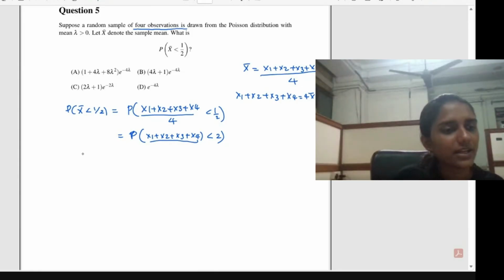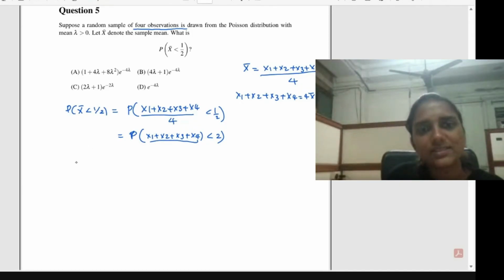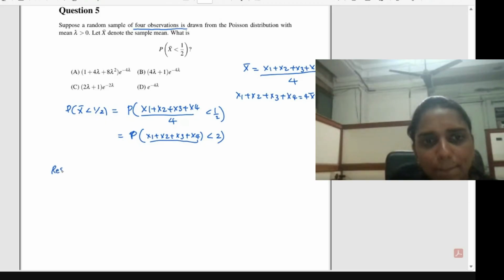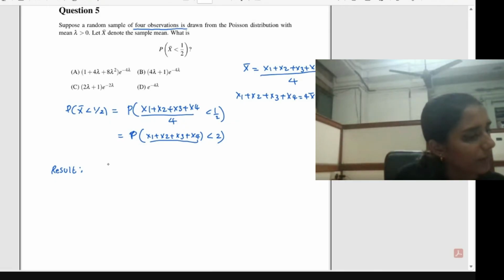Now the question is, what is the distribution of X1 + X2 + X3 + X4? So what is the additive property of Poisson distribution? I will just mention that result here. Additive property of Poisson distribution.